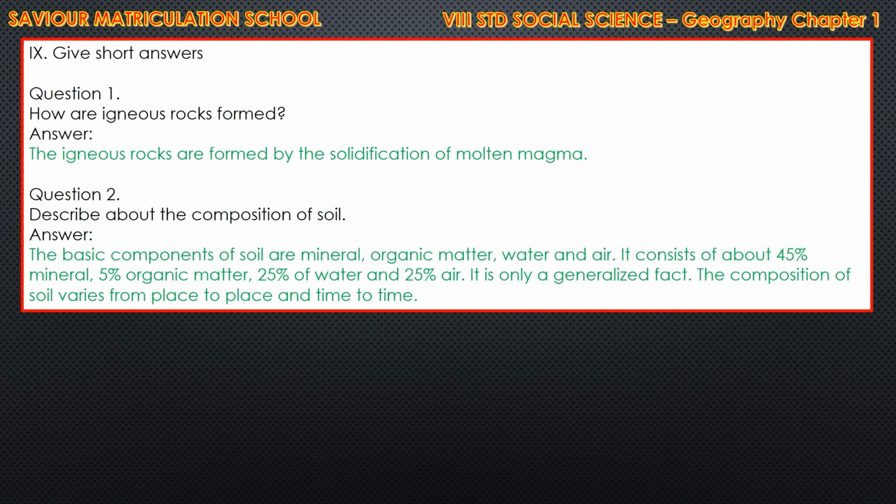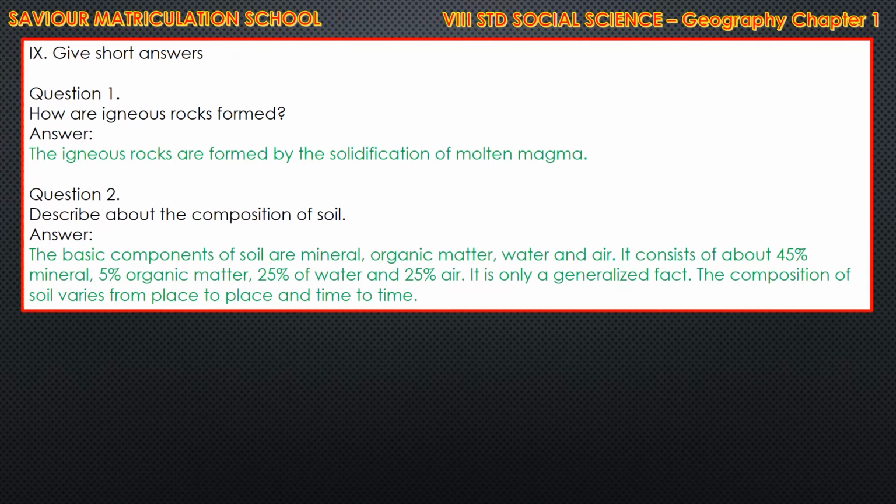Now Roman letter 9, give short answers. Question number 1, how are igneous rocks formed? Answer is, the igneous rocks are formed by the solidification of molten magma.